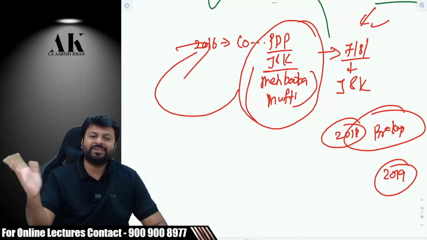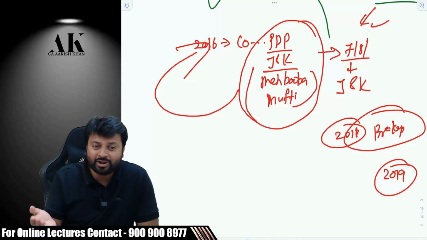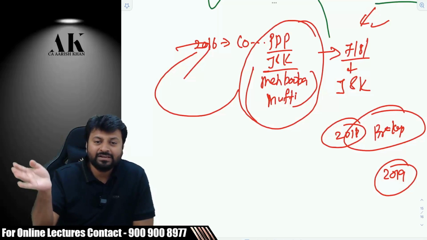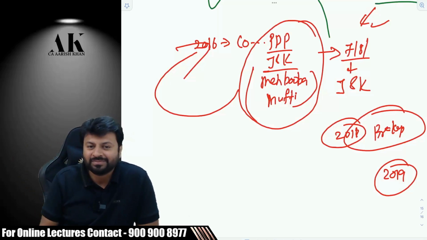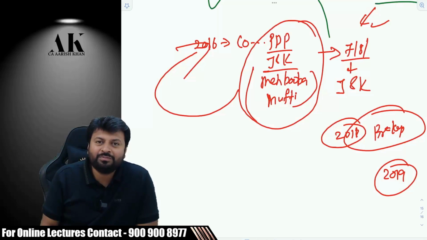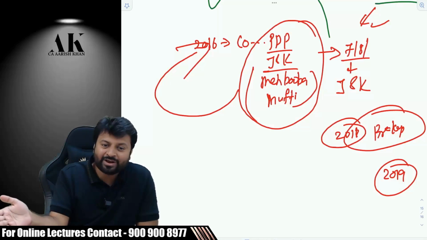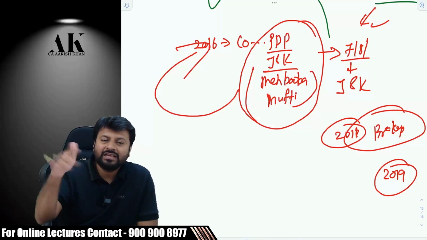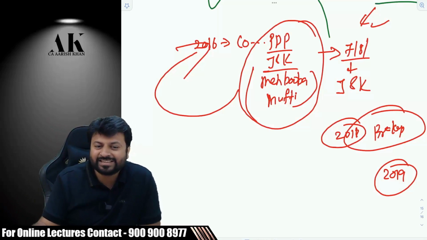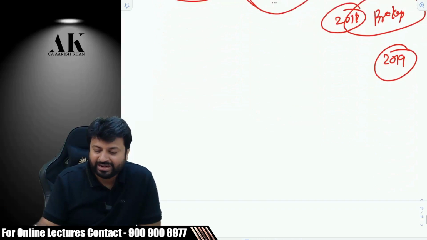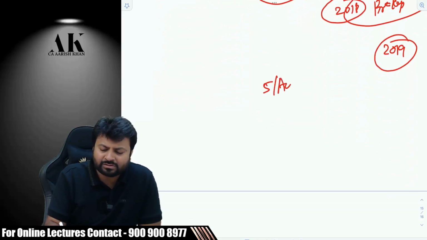Now the intention is very clear. Anybody who understands taxation law and who understands politics will appreciate this move of the government. Otherwise, it would have been impossible to implement GST in the state of Jammu and Kashmir. So to implement GST in the state of Jammu and Kashmir, they first joined hands with the J&K government, implemented it smoothly, then left them. This is the strategy that the government has followed. Now, after that, on 5th of August, I guess 2019, right?